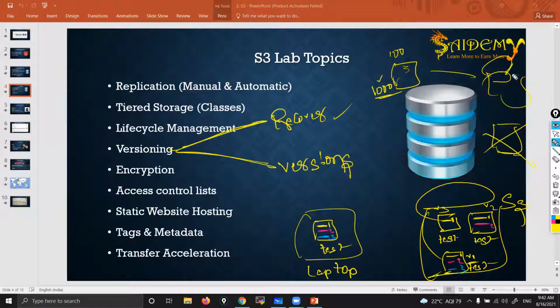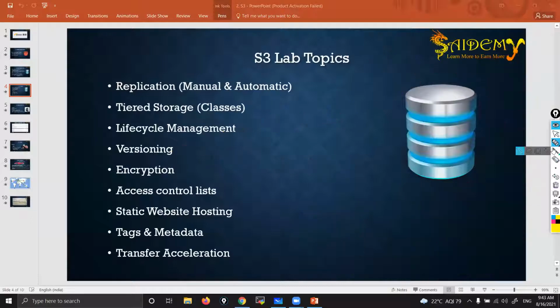You delete this version or you get the older version, that 100 lines. Then you verify and upload one by one, correct or not? So that's the advantage of versioning. At any point of time, you can go back and you can get the older version. That is how to use it. I'm going to show you practically in our lab session.